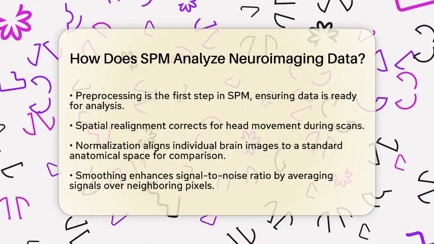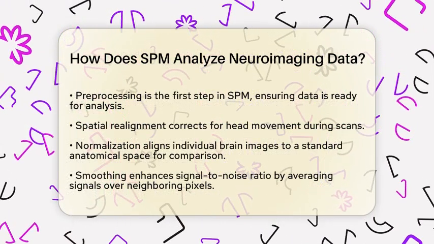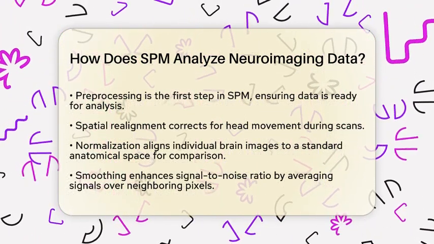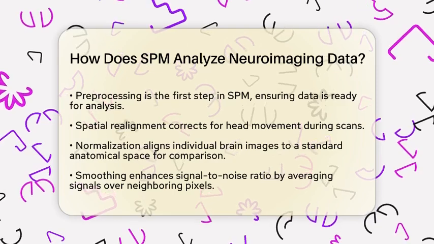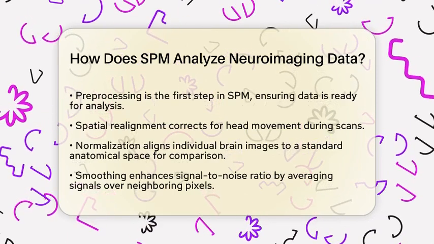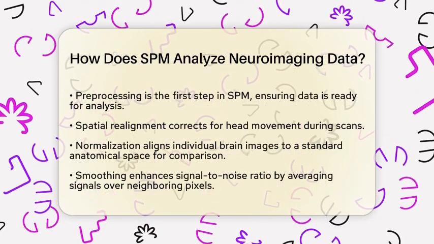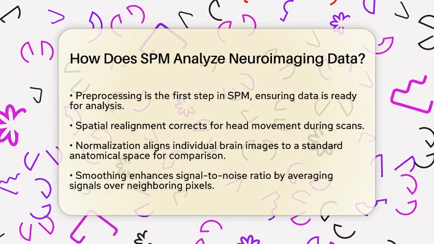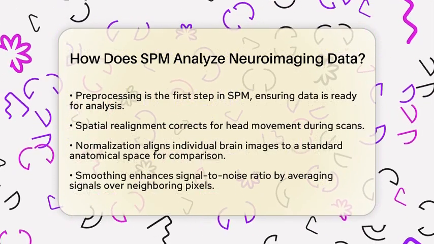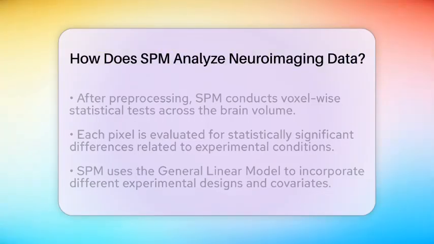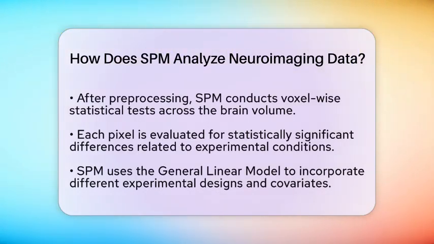Once the data is prepared, SPM conducts voxel-wise statistical tests across the entire brain volume. This means that each three-dimensional pixel is evaluated to see if there is a statistically significant difference in brain activity or structure related to the experimental condition or clinical group. The result is a statistical parametric map that highlights areas of significant change.